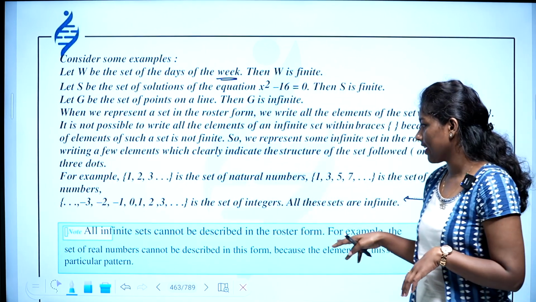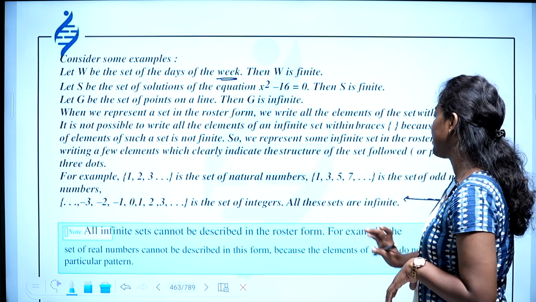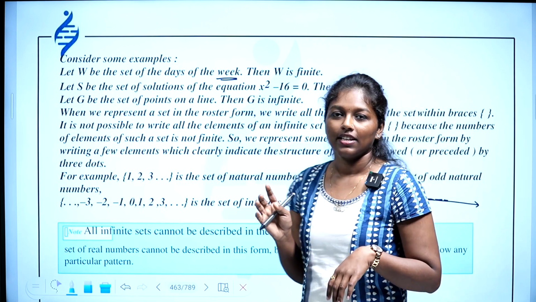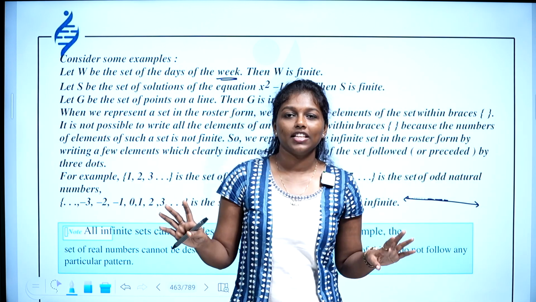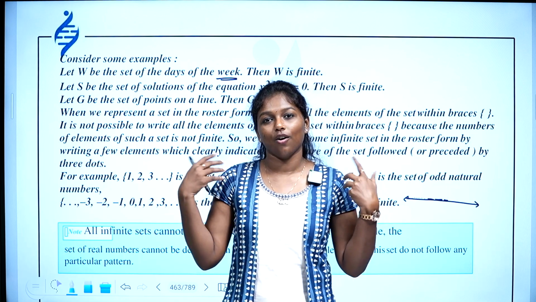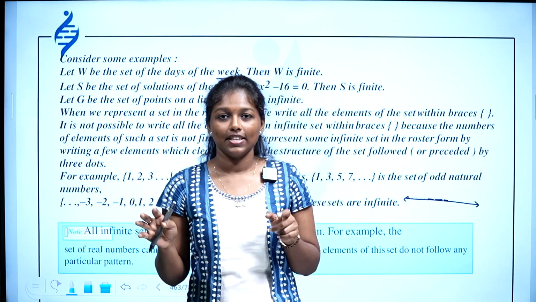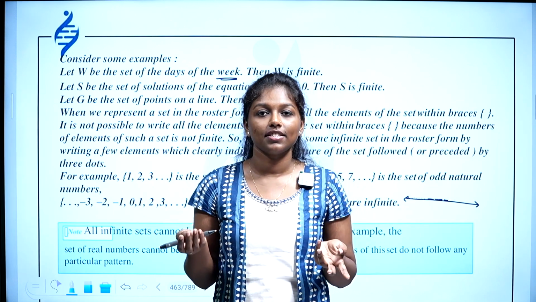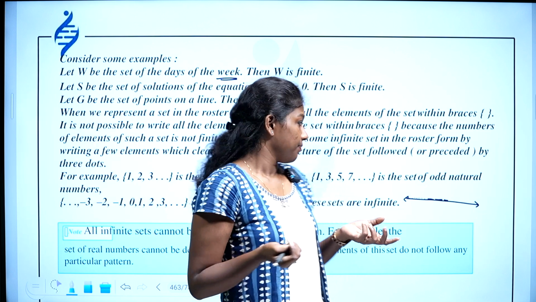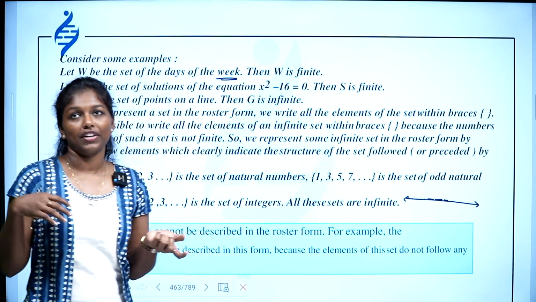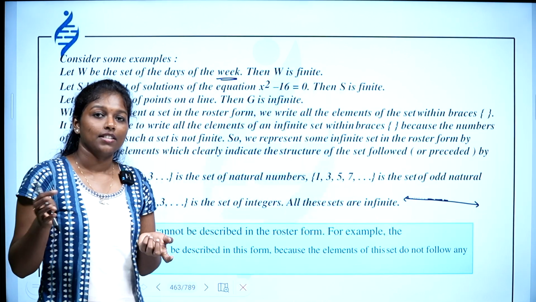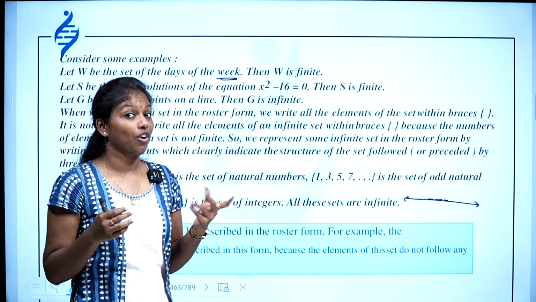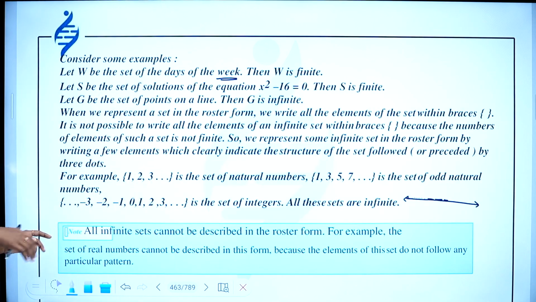For example, the set of all real numbers cannot be described in this form because the elements of this set do not follow any particular pattern. Got it? Whatever the infinite set, you cannot write every kind of infinite set in roster form, because there is no common property we can state for real numbers. For example, root 2 is real. Similarly, 1 by 7 is real. There are different kinds of numbers and you cannot list a common property that holds for all real numbers. So we cannot write it in roster form.